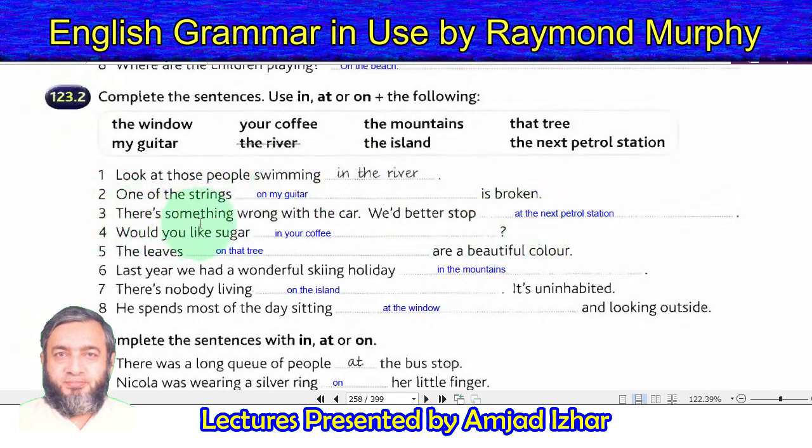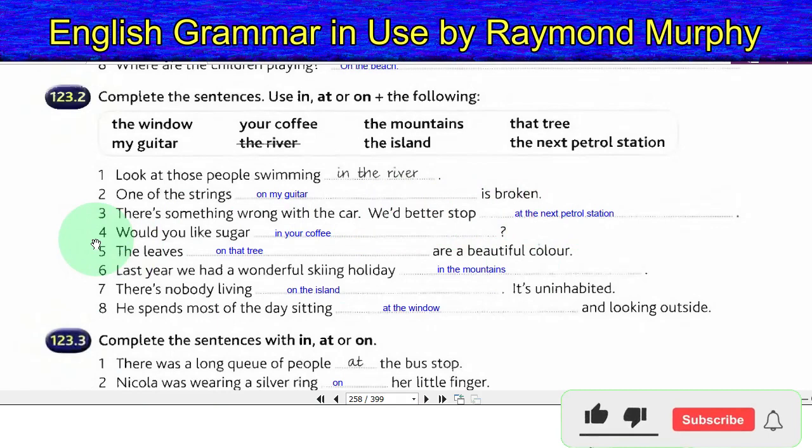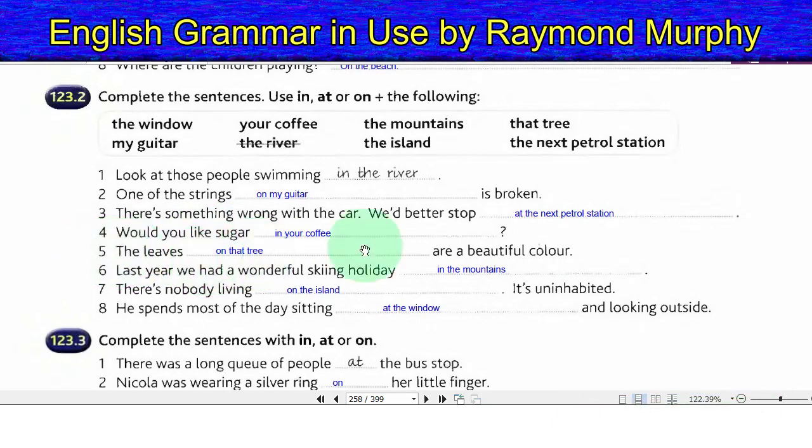3. There is something wrong with the car. We had better stop at the next petrol station. 4. Would you like sugar in your coffee? 5. The leaves on that tree are a beautiful color.